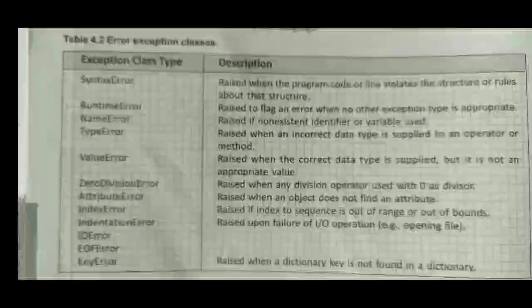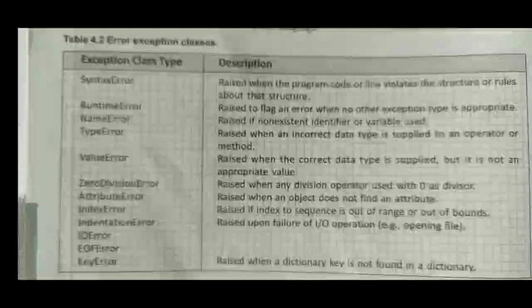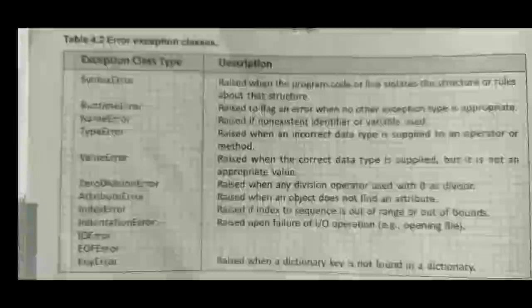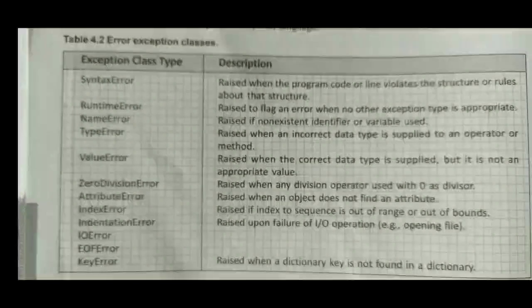Then the next one is a name error. This type of exception occurs if a non-existent identifier or variable is used. Name error means suppose you have a variable named a, and while creating it you have written small a, and while working you have written capital A, then this also causes an error, and such errors are called name errors.